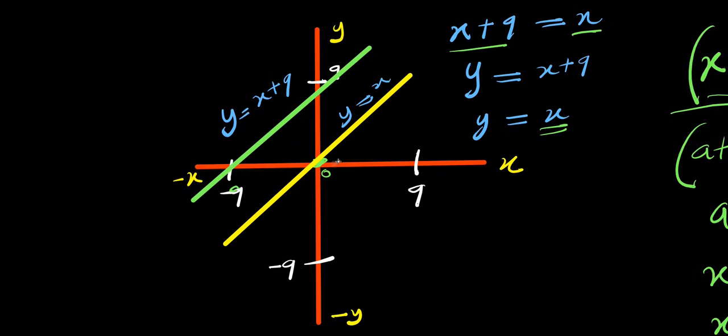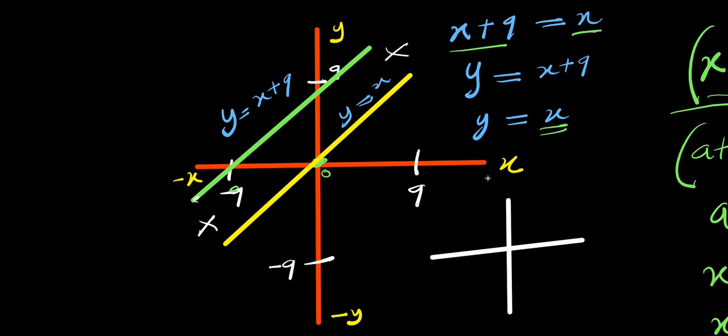Now, as you can see, these two parallel lines have not met because this point and this point do not intersect. There's no point of intersection between this particular x plus 9 and x.